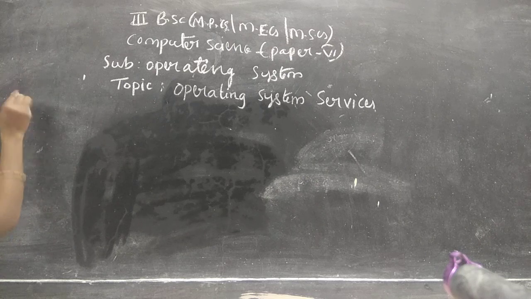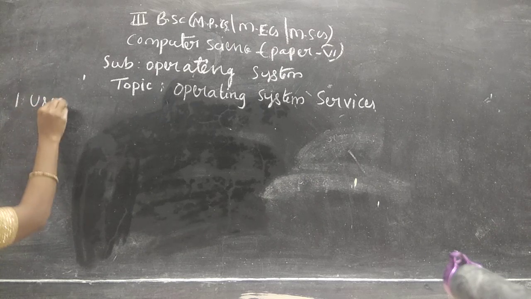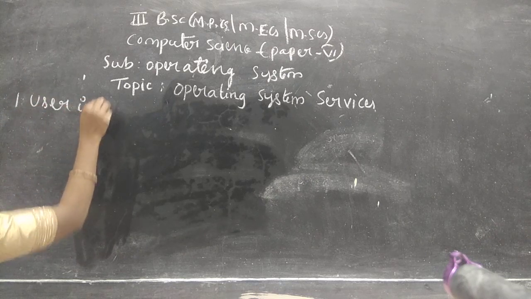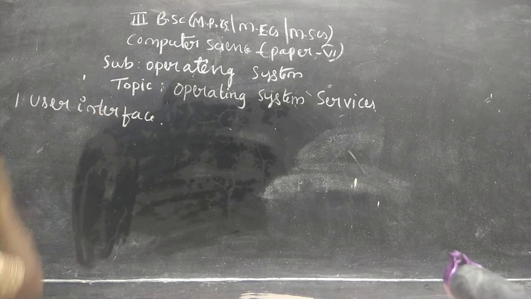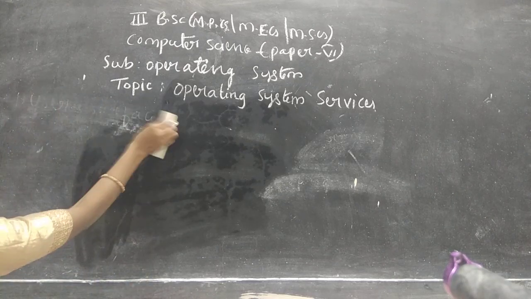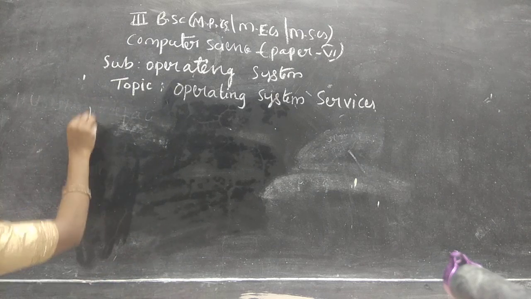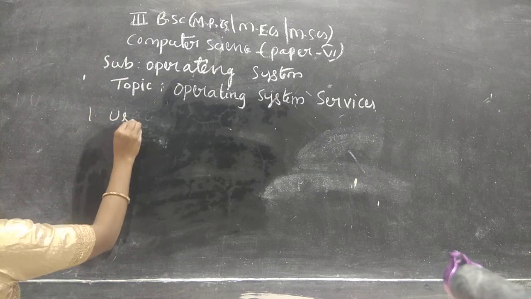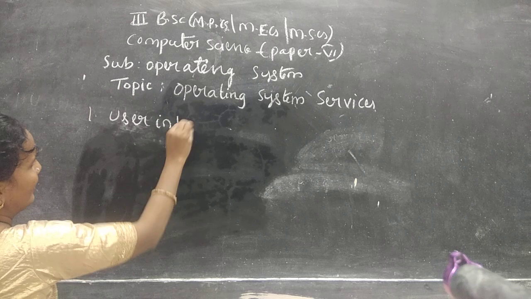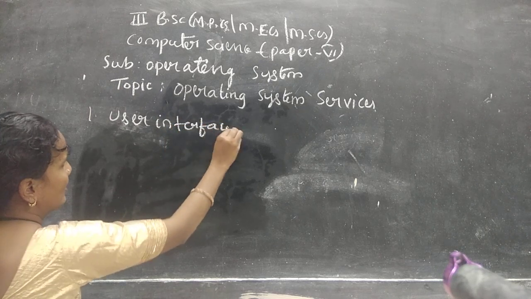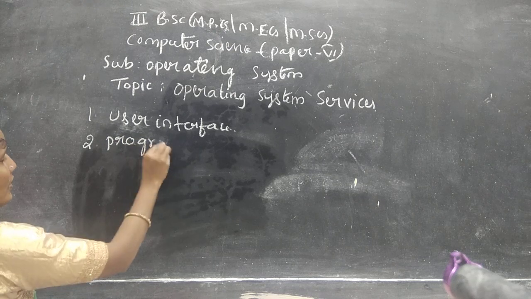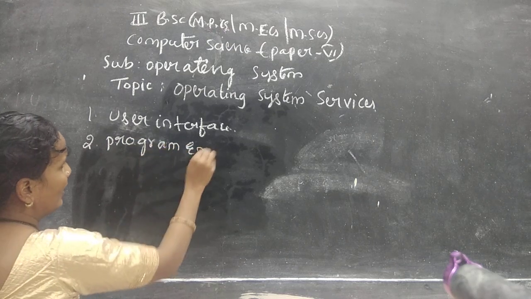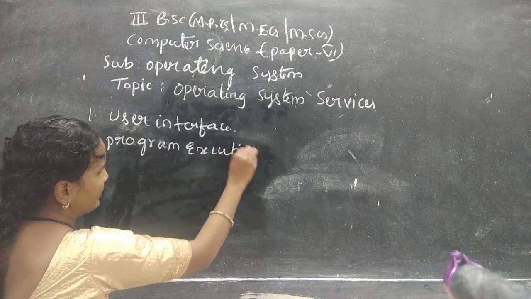The first one is user interface. Let me write from here, so that it is visible to you. User interface. The second one, program execution.